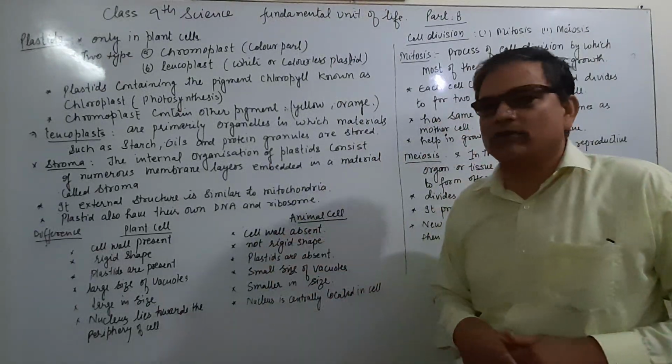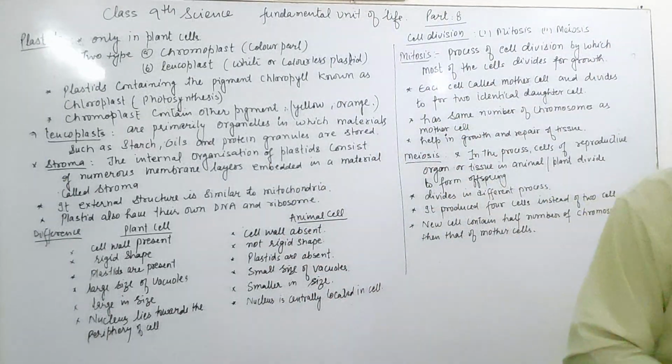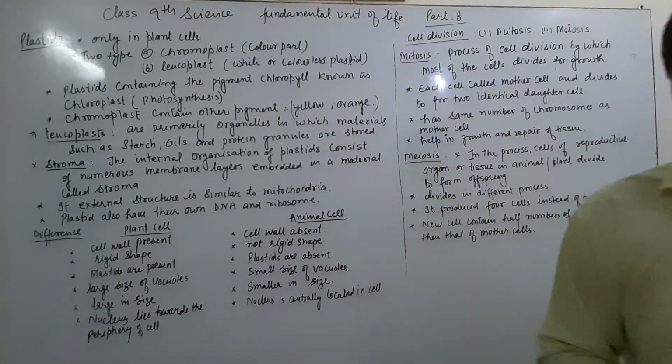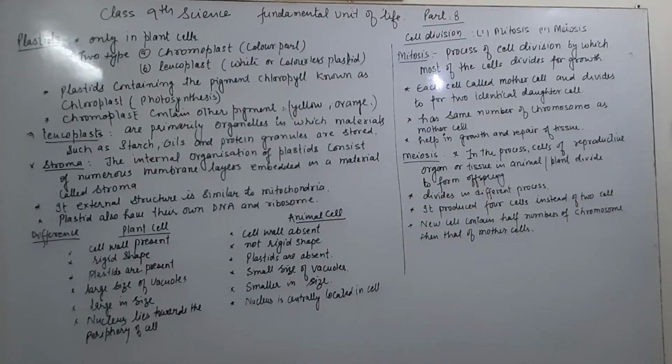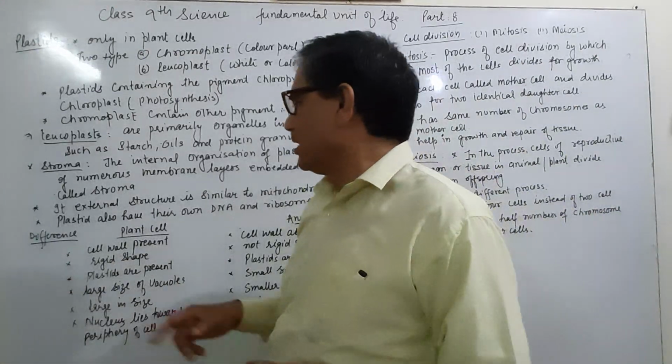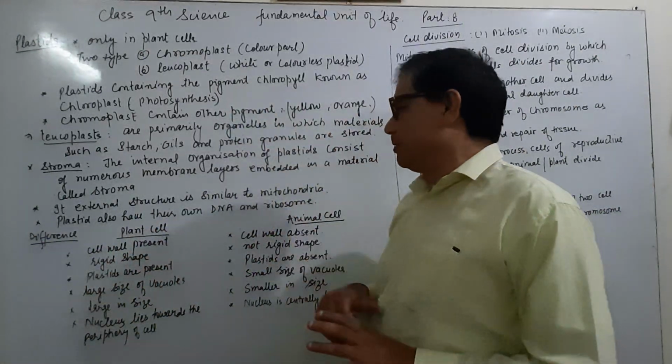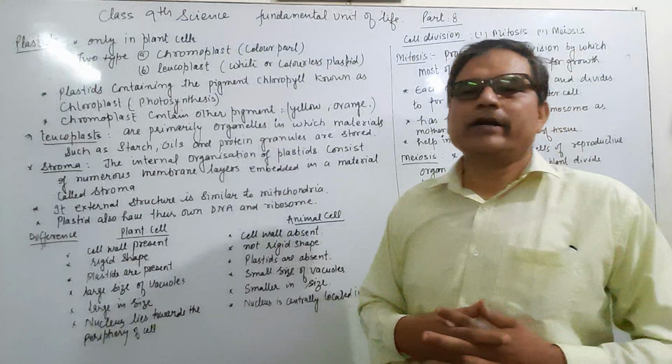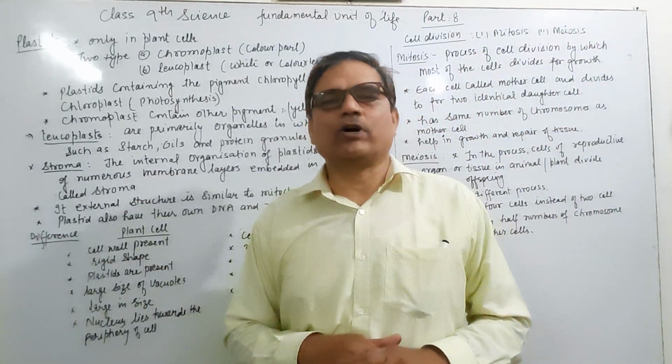And the next one is the difference between the plant cell and animal cell. Please check it and I will discuss. I already told you about the prokaryotic cell and eukaryotic cell.